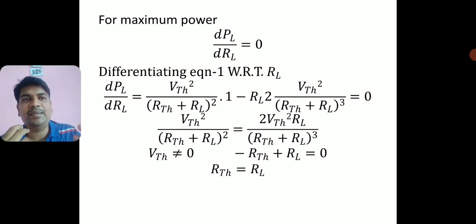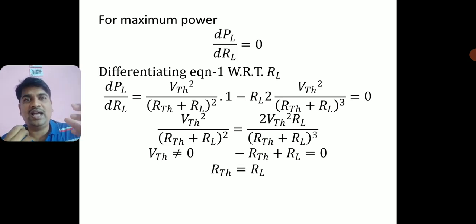So exactly I am applying this here. X is RTH plus RL. Okay, so it is minus 2 divided by (RTH plus RL) whole cube. Just like minus 2 by x cube, I am applying here. So second function, which is RL, multiplied by differentiation of the first function, which is minus 2 VTH square by (RTH plus RL) whole cube. That is why I have put the minus sign.